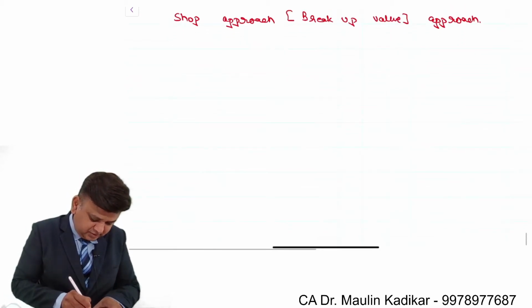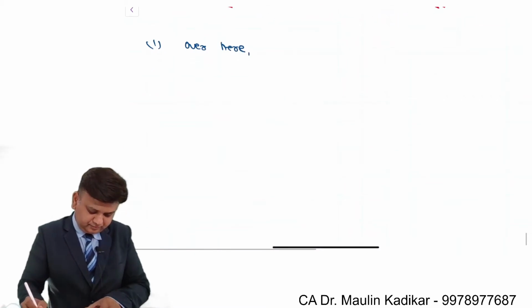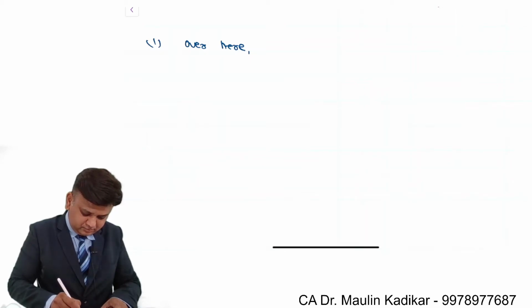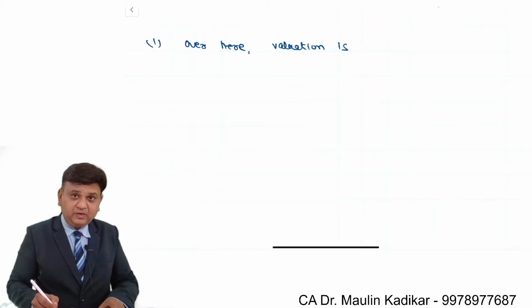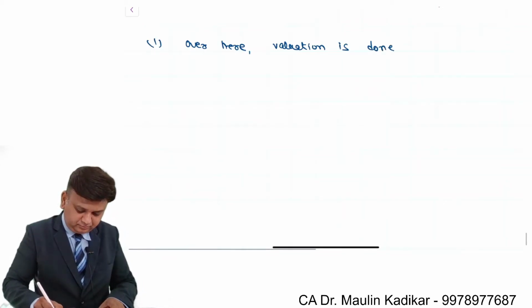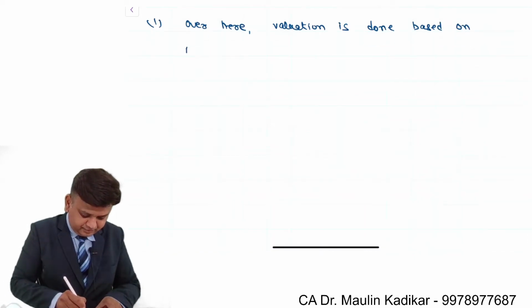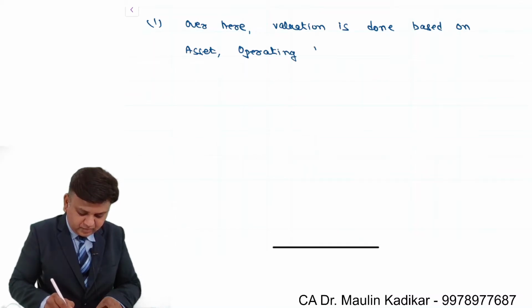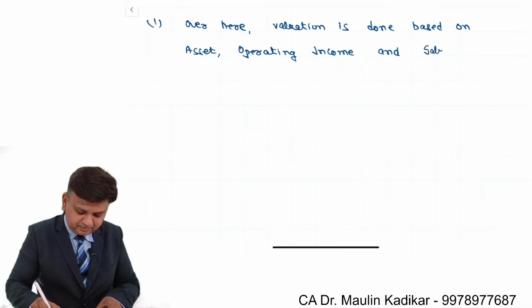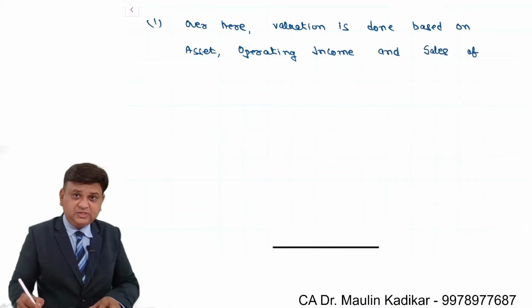In that, write down first point over here: valuation is done based on assets, comma, operating income and sales of the company.